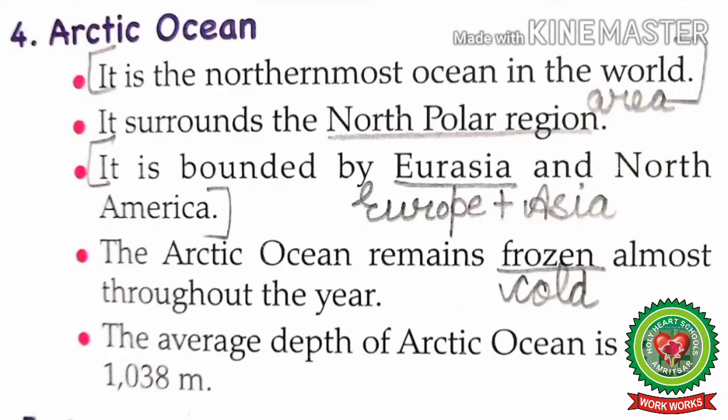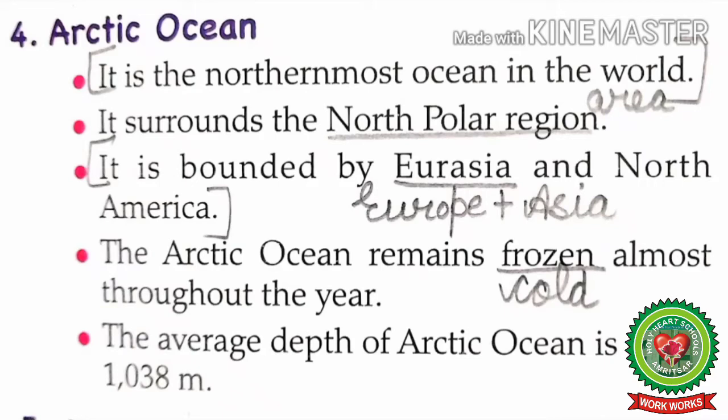Now students, take out page number 35 of your book. In previous class, I had discussed first three oceans. Now, today I will discuss next two oceans. So number 4 ocean is Arctic Ocean. So let's start reading. It is the northernmost ocean in the world. It surrounds the North Polar region. Here region means area. Students, it is situated around the North Pole.